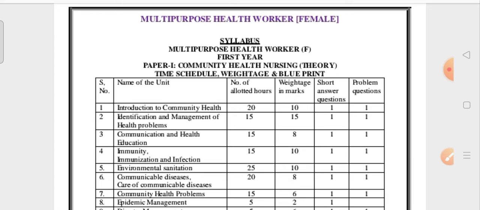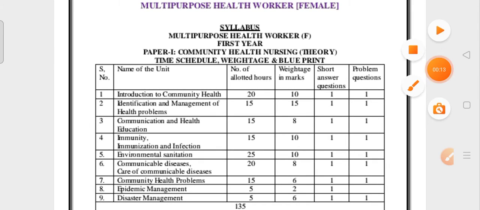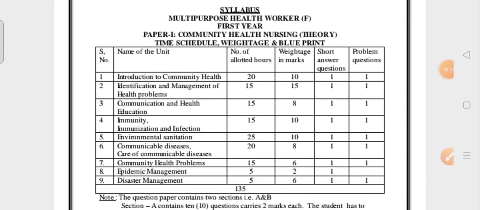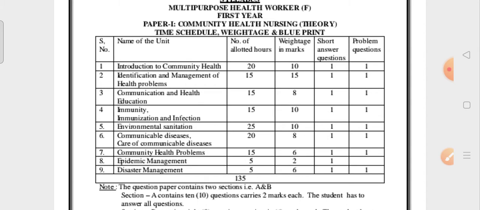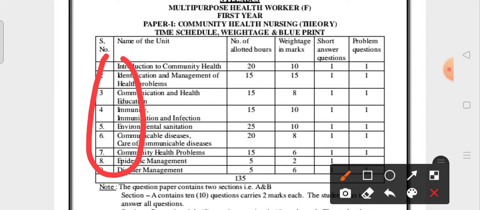Today I would like to give some of the blueprint and weightage of the marks, important questions, and a model question paper in the subject of community health nursing for the MPHW first year students. In community health nursing, according to what was released by the Intermediate Board, there will be, sorry, 9 units.